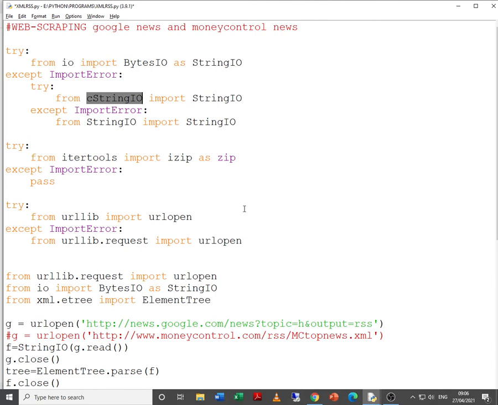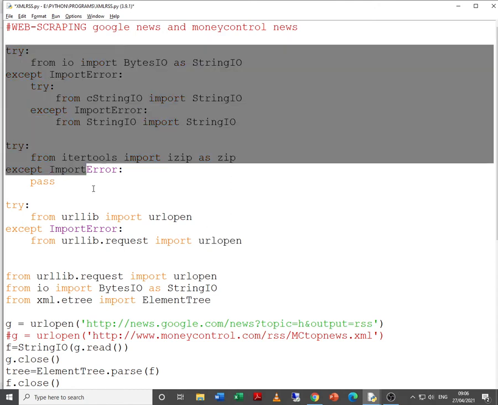From urllib import urlopen, except ImportError, from urllib.request import urlopen. So urlopen is basically there in urllib, and it is also there in urllib.request. So when we give this, if some error is there, it will try to use urlopen from some other module or library, and still it will try to give the result.